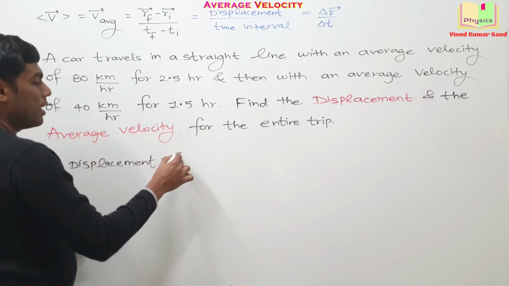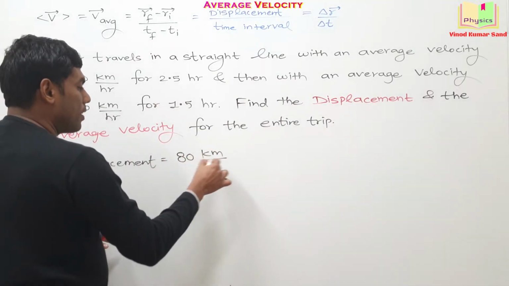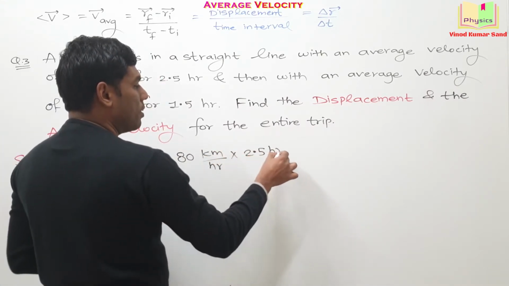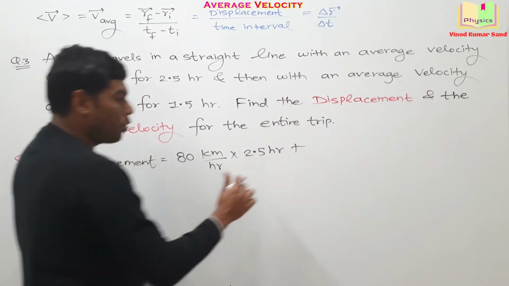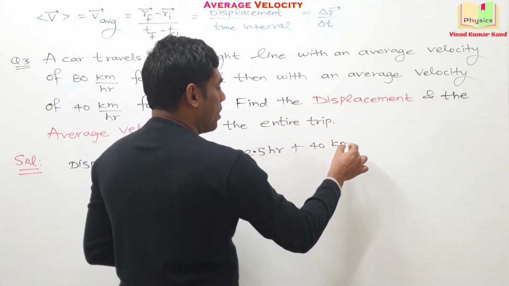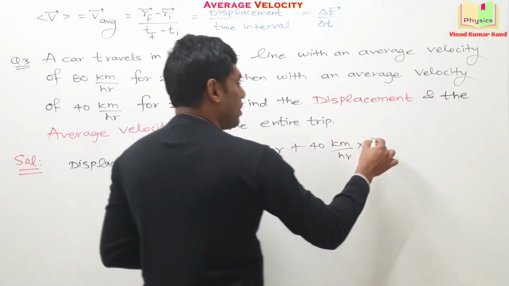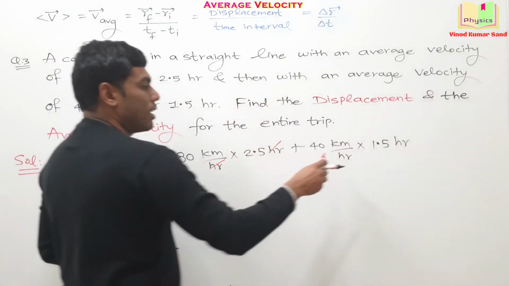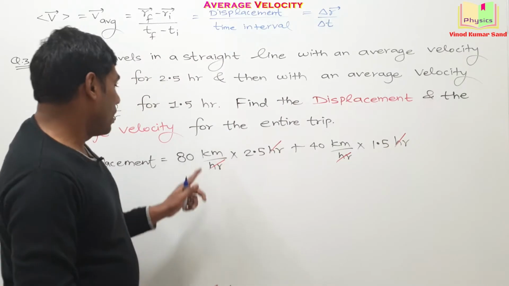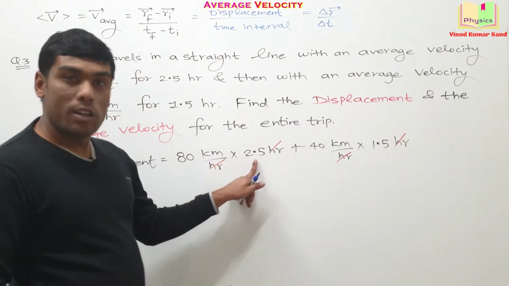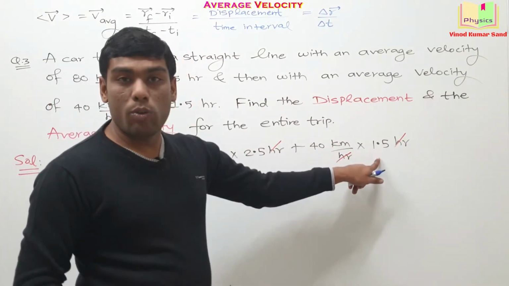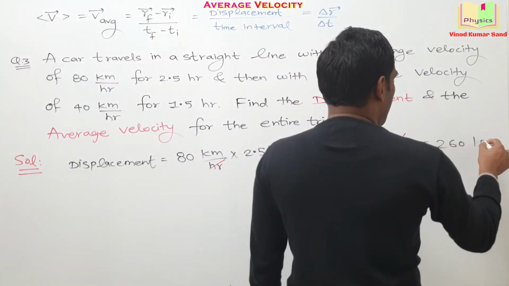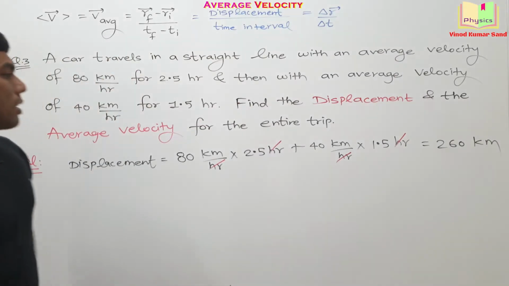See, 80 km per hour multiplied with 2.5 hours plus 40 km per hour multiplied with 1.5 hours. Here hours and hours get cancelled out. Okay, 80 into 2.5 is 200 and 40 into 1.5 is 60. So this distance will come out to be 260 kilometers.